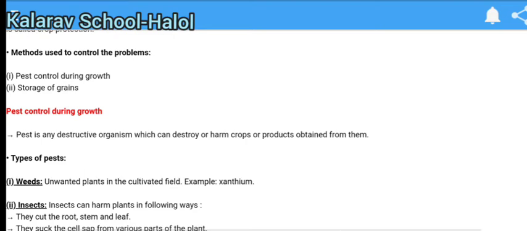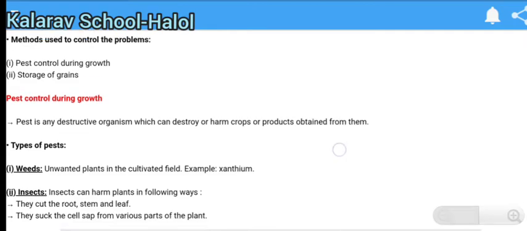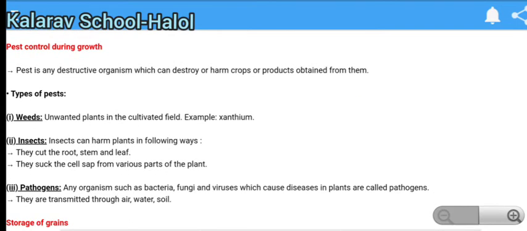So, what are pests? Pest is any destructive organism which can destroy or harm crops or products obtained from them. So, mainly pests are the organisms which destroy or harm our crops. There are many types of pests. Number one, weeds, insects, pathogens.